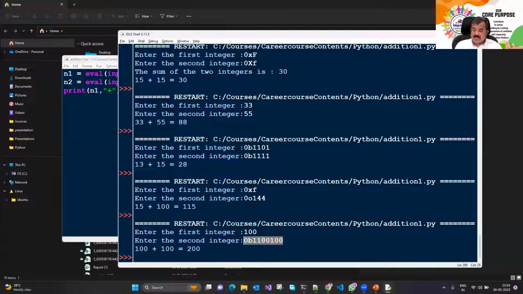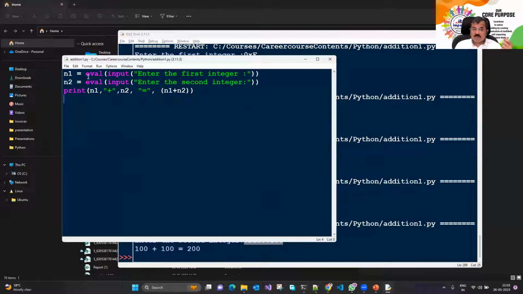This is an integer in binary format. The eval function is far more powerful. It can convert a string representing an integer in any numbering system, hex, decimal, binary, octal, in any format. Whereas int can convert a string to an integer only if the string represents an integer in decimal format.